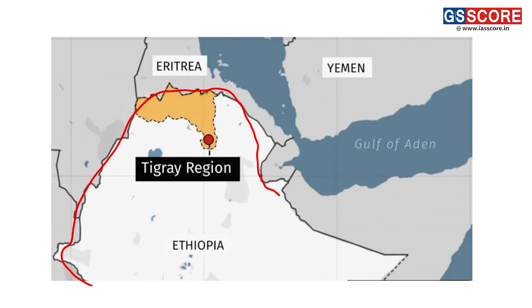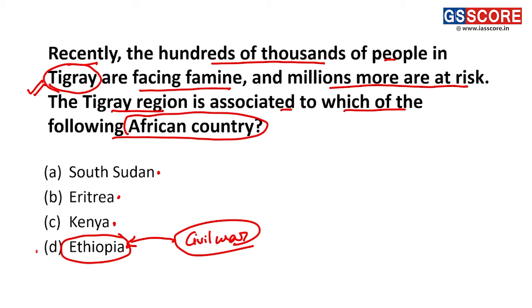Ethiopia is basically a landlocked country, present in the part of Eastern Africa. Here we can see the Tigray region, where a civil war is currently going on between the people of this region and the government of Ethiopia. Thus, statement D is the correct answer here for the Tigray region.